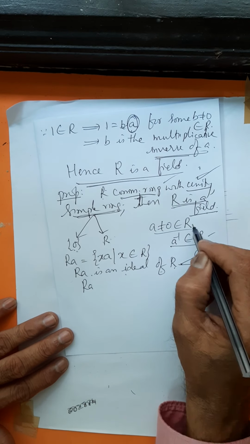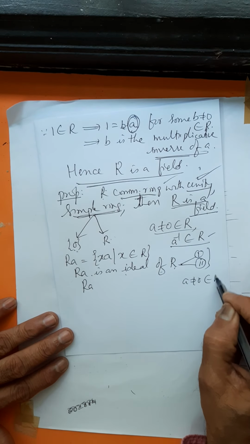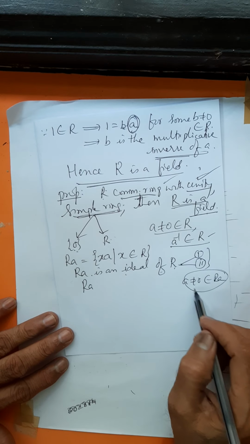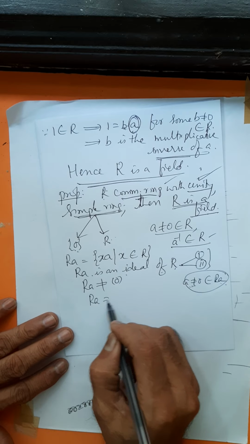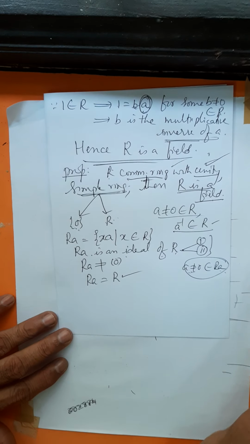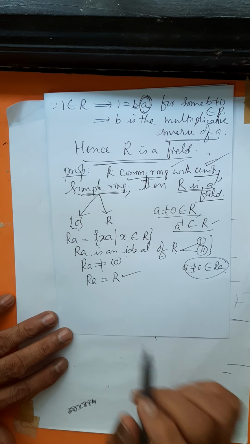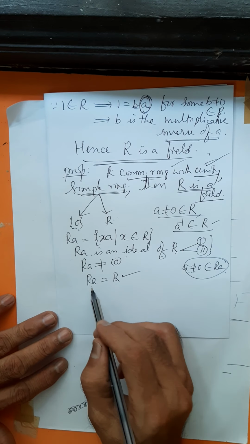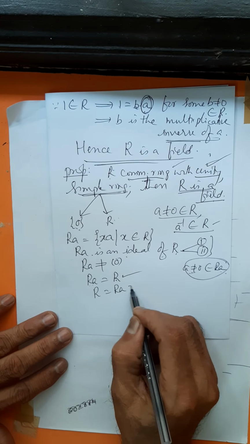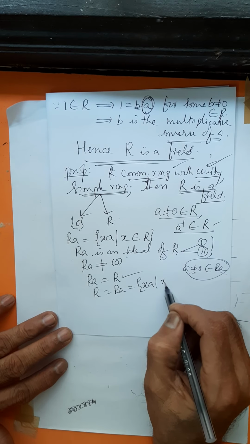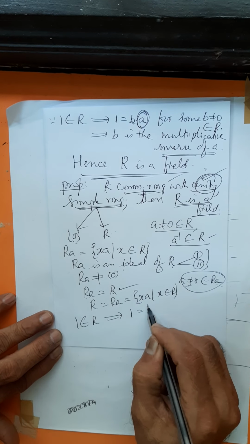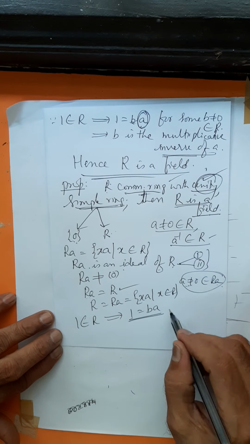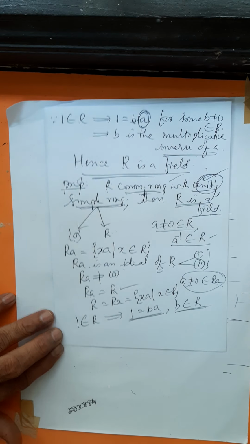A not equal to 0 belongs to RA. RA contains non-zero elements. Therefore, RA cannot be a zero ideal. So RA must be equal to R, you conclude. You are concluding that RA equal to R. So every member of R is a multiple of A. Okay. So, in particular, unity, 1 also belongs to R. So 1 is a multiple of A, that is, 1 equals some B into A, where B belongs to R.